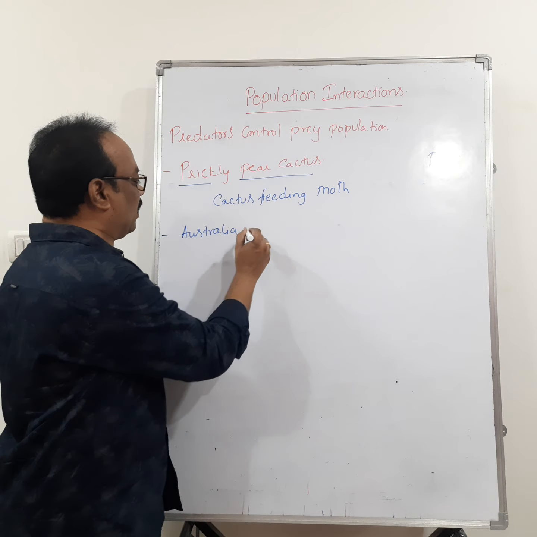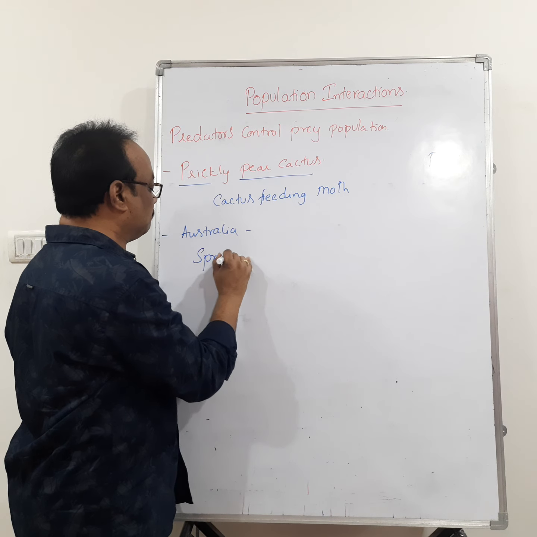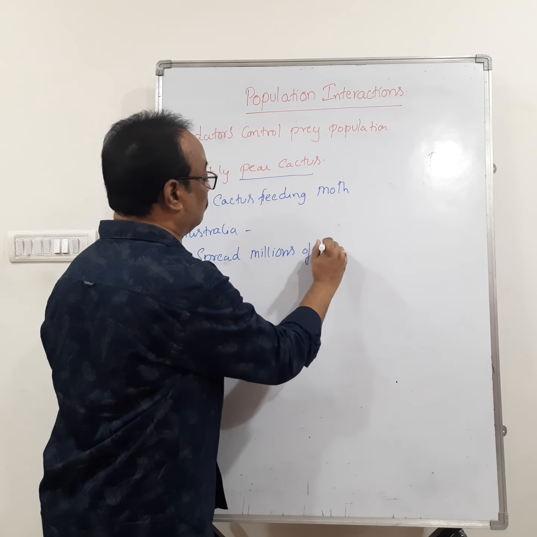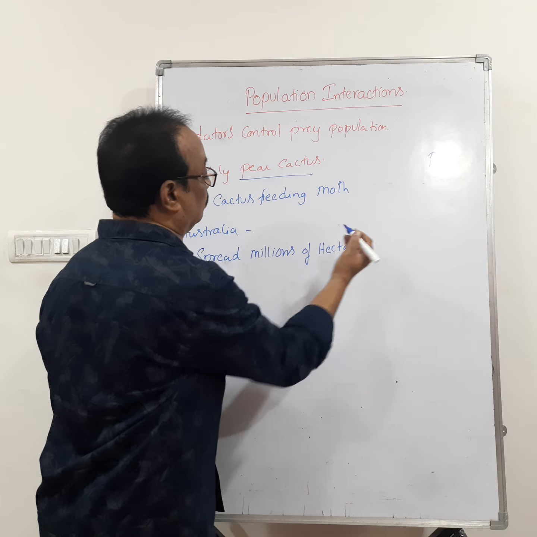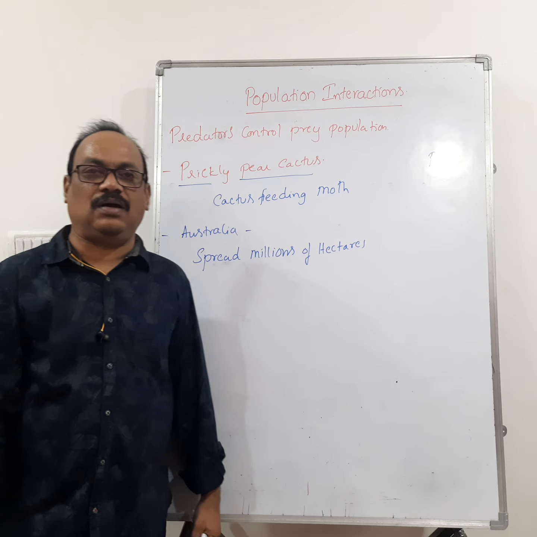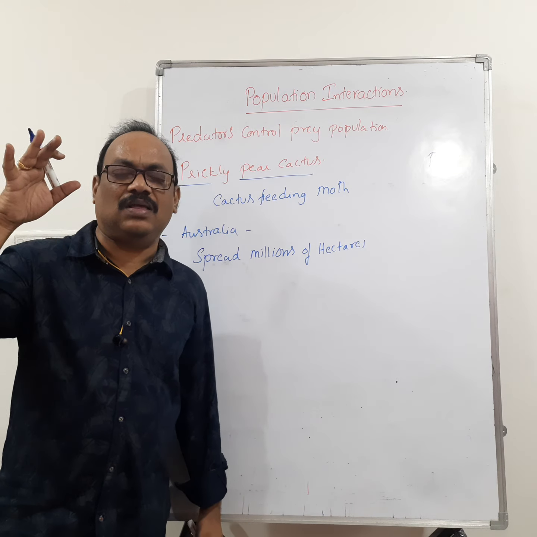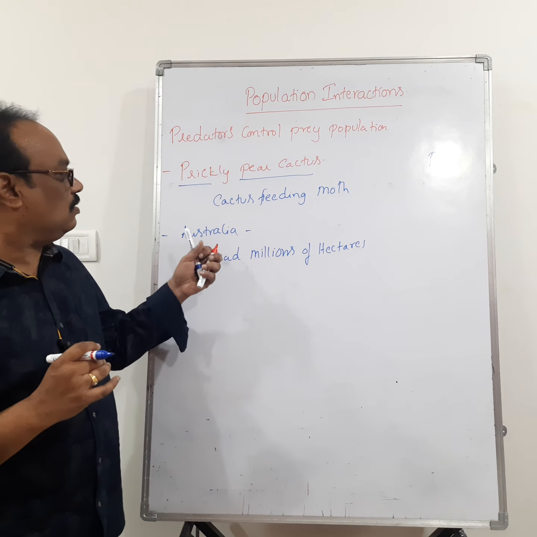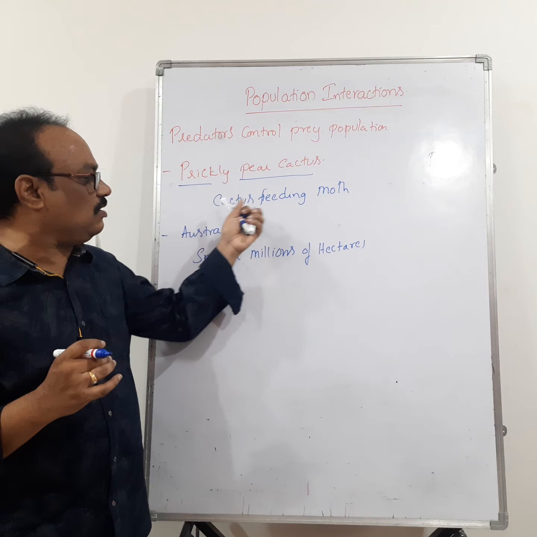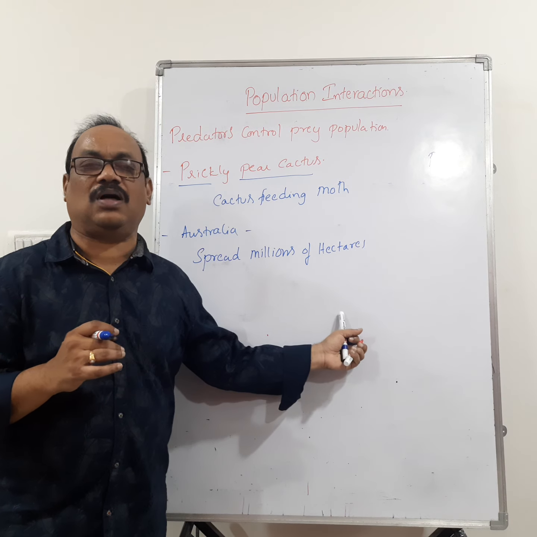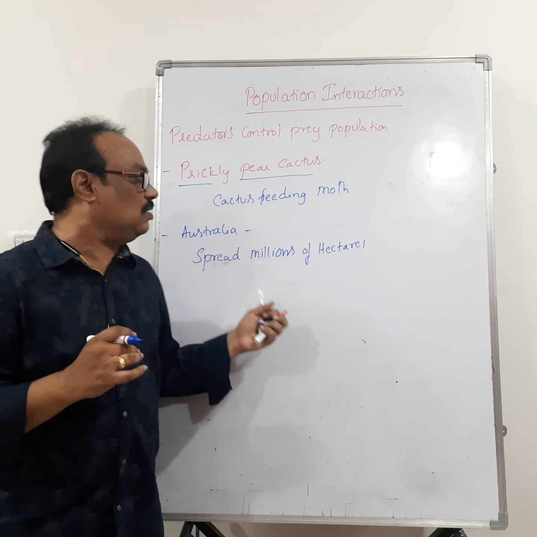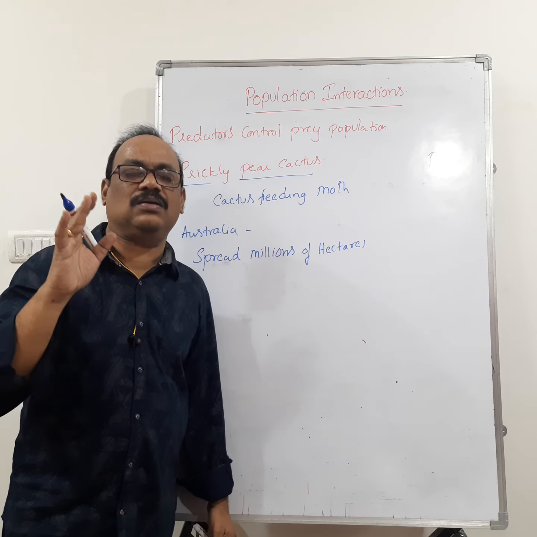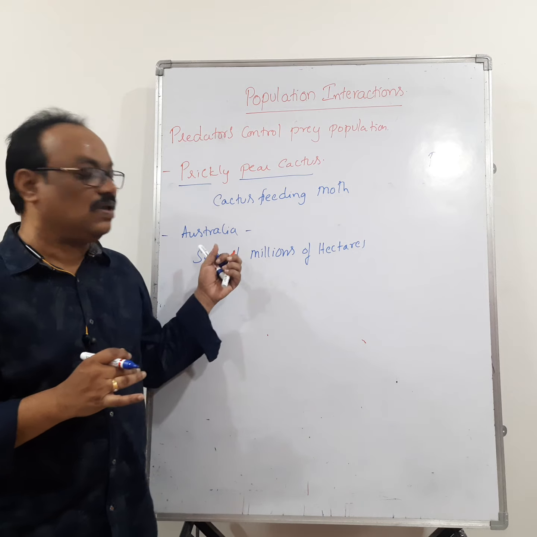This prickly pear cactus spread millions of hectares. Okay, it spread millions of hectares and its population was not controlled. It is not under the control. Then when the cactus feeding moth was introduced into Australia, then the population of the prickly pear cactus came under the control. Okay, so this is very important.